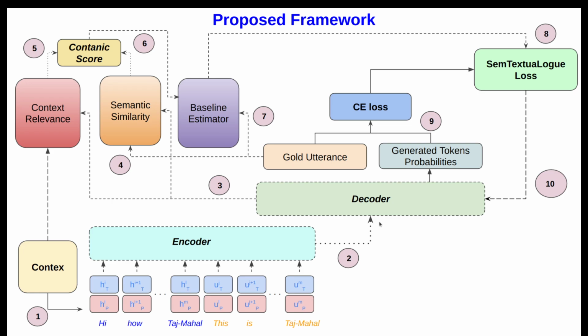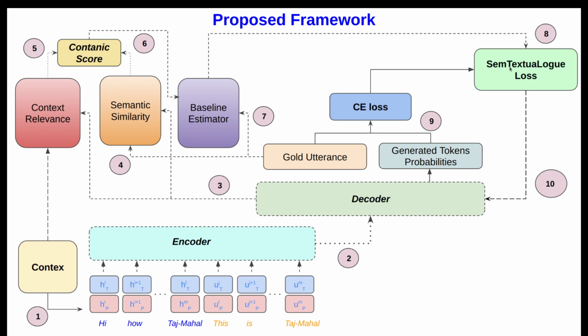Usually in a traditional system, we take the generated token probabilities and the goal utterance, calculate the CE loss and backpropagate. But in this proposed scenario, there is a bit of difference. Along with this CE loss, we are also adding another component, from which we get the semtextual log loss, and then finally we backpropagate.